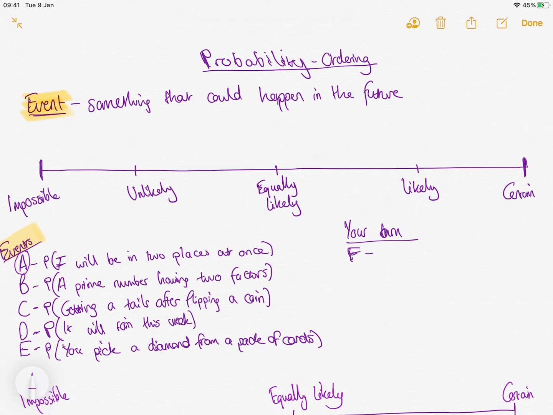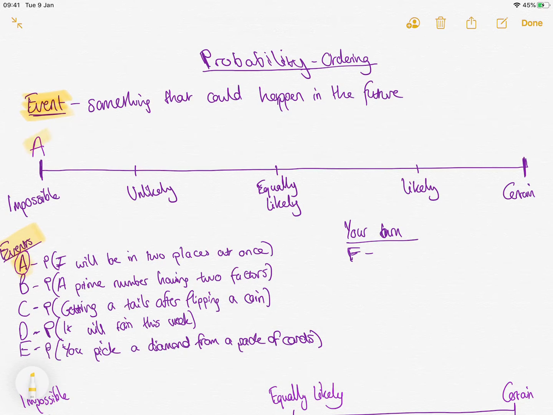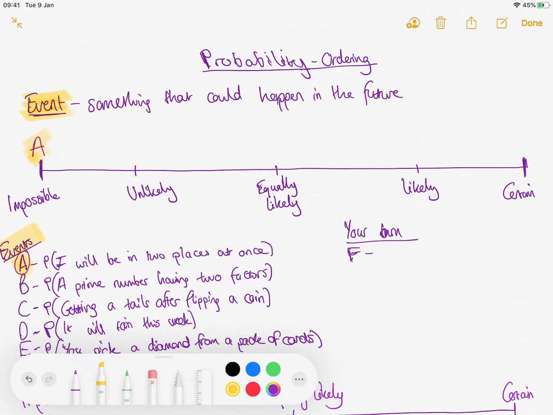But as far as I'm aware, I cannot be in two places at once. No one can. So I'm gonna put that as being impossible. Event A, I've labelled them just for ease, so I don't have to write it all out on my scale. Probability of event A being in two places at once, I'm saying, is impossible. Now, maybe you want to have a go at the rest. So have a go at putting B, C, D, E on here. But if you're not sure, then you can just keep watching the video and just pause whenever you feel necessary.